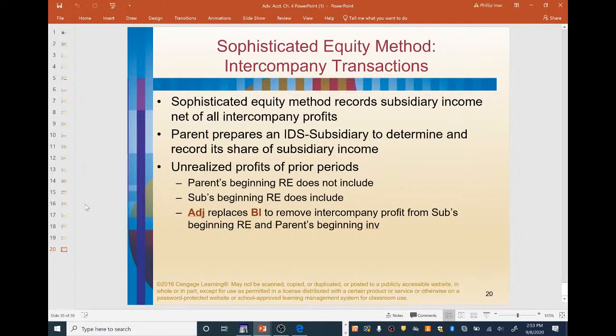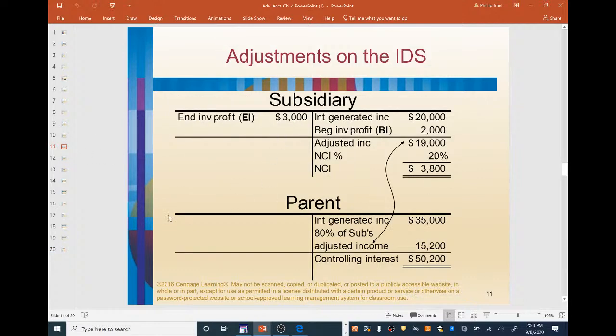Okay, sophisticated equity method, intercompany transactions. Sophisticated equity method records subsidiary income net of all intercompany profits. Okay, so once again, net of all intercompany profits. So we're eliminating all of these, is what that's saying right here. The parent prepares an income distribution schedule for the subsidiary to determine and record its share of subsidiary income. So once again, the income distribution schedule is this thing here that we're talking about.